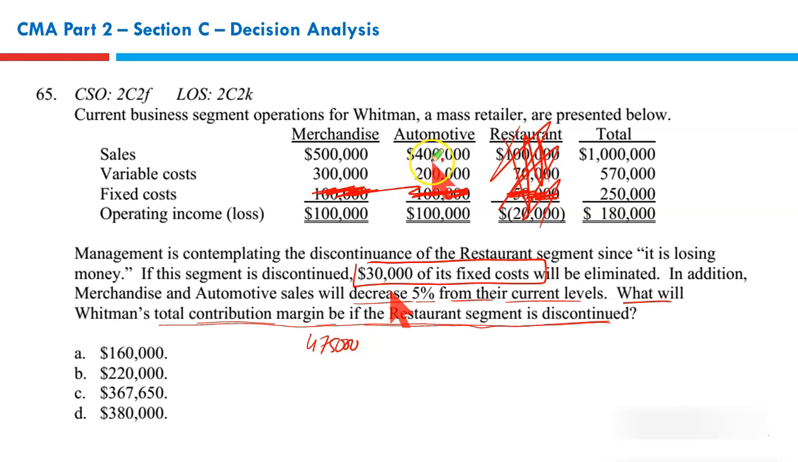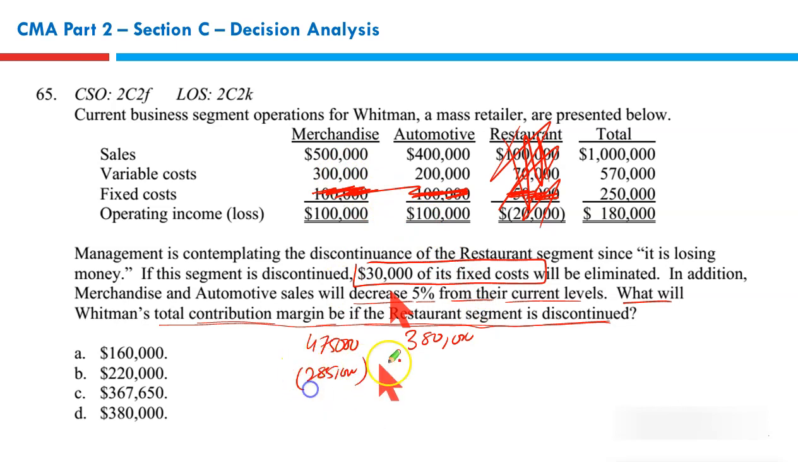Automotive current sales level is $400,000. 5% of $400,000 is 20. 400 less 20, it's 380. Please don't forget, sales and variable costs move in the same proportion unless information is given to the contrary. Please remember, sales and contribution change proportionally. If sales have fallen by 5%, your variable cost will also fall by 5%, right? So variable cost, 300,000, 5% is 15, 300 less 15 is 285. This is the new variable cost.